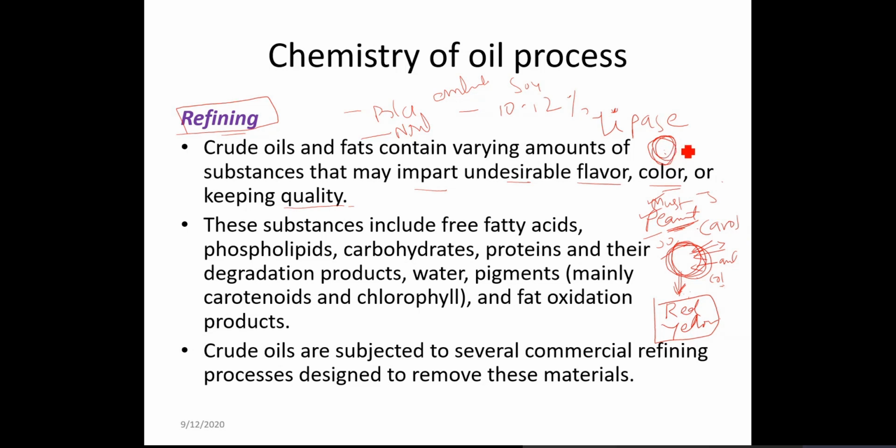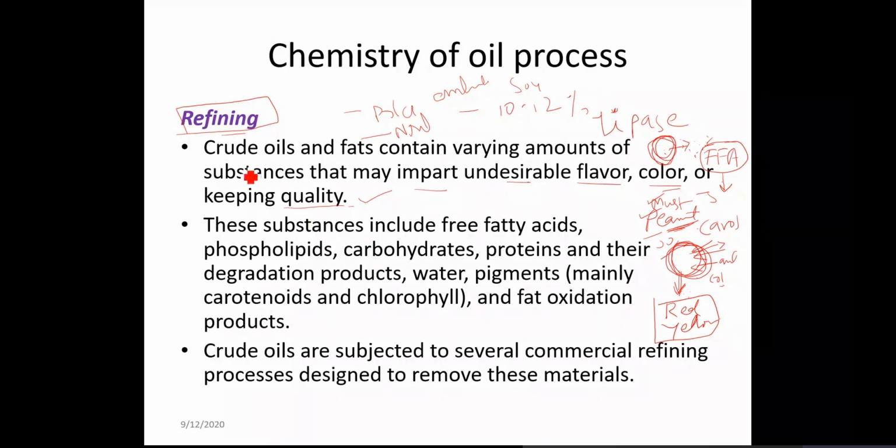But the moment you express, the oil will come out. Along with the oil, the enzymes lipases and lipoxygenase will also come out. And when the oil is available, which is a substrate to this enzyme, the lipase will break down the lipids into free fatty acid, and then auto oxidation would start and the oil will get rancid. Therefore the keeping quality of such type of oil is very poor.